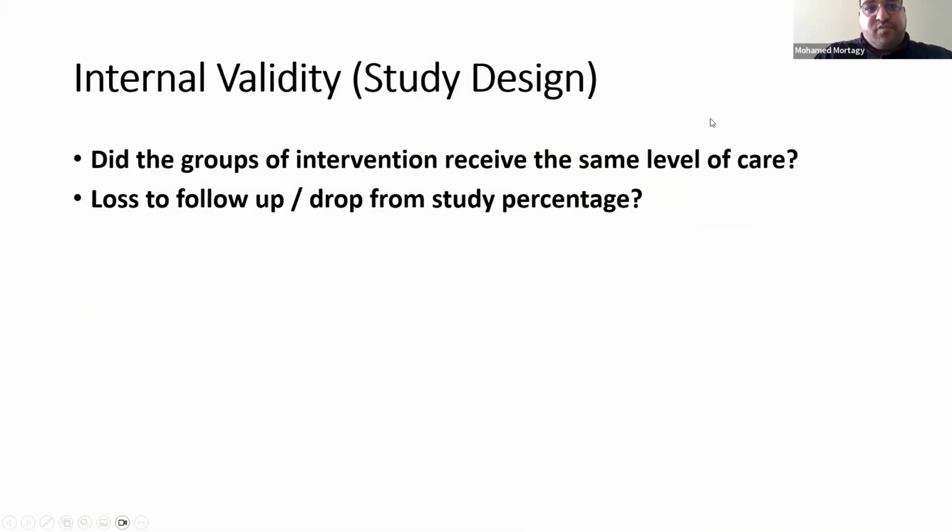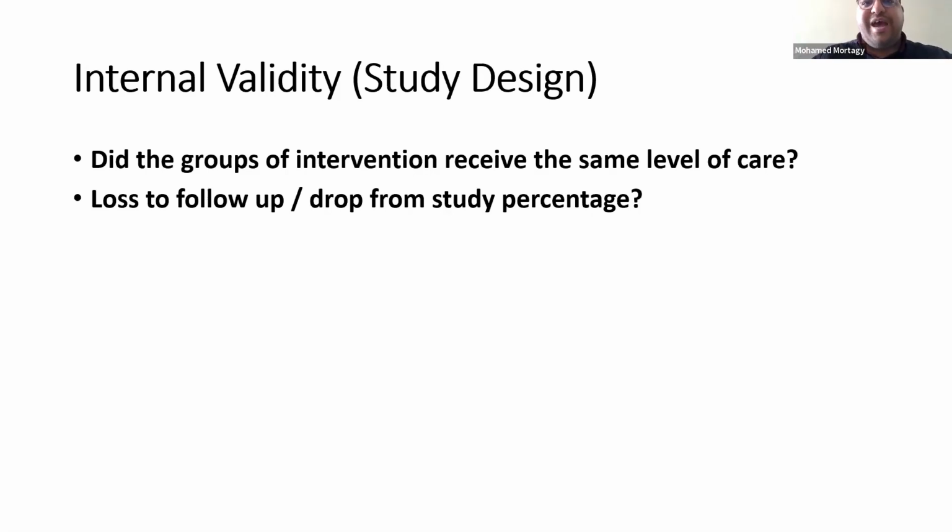The next step is to decide, did both groups get the same level of care? And you can guarantee this by blinding. So if the doctors are blinded and the patients are blinded, the doctors treat both groups equally. They don't say, oh, this is the placebo group, we don't really take care of them, we just focus on the acetazolamide group, because they don't know. You would assume they treated both groups equally, which is what we want, right?